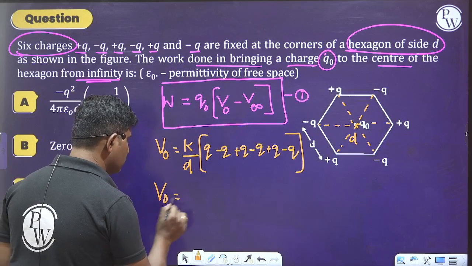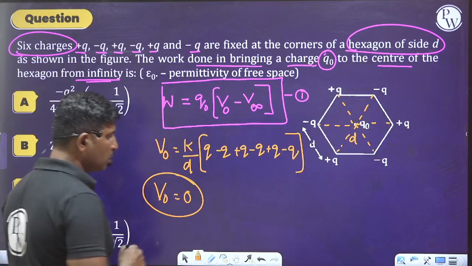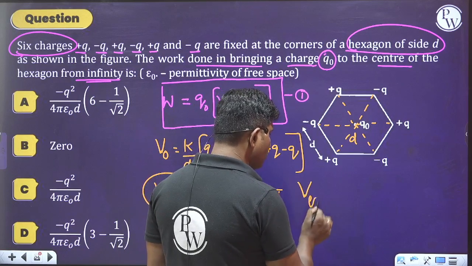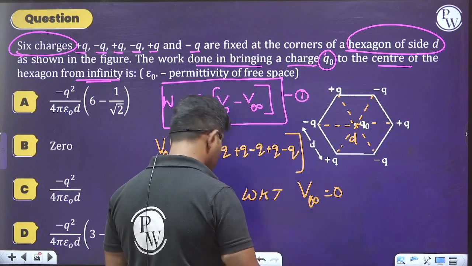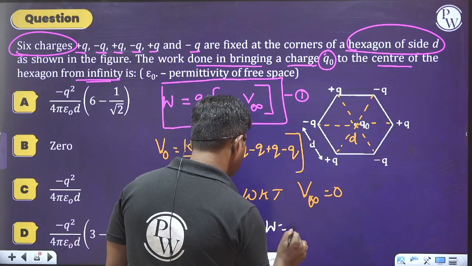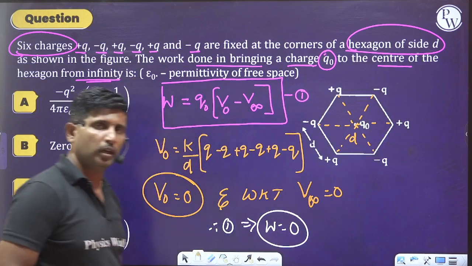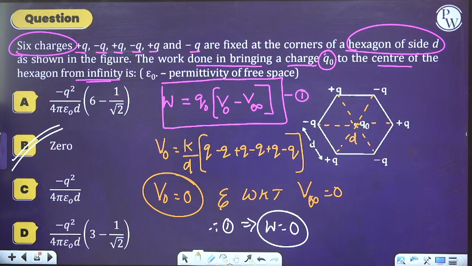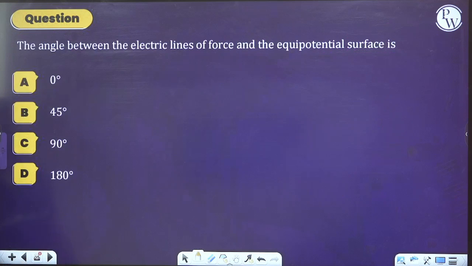Therefore, V at the center is equal to 0, and we know that V at infinity is also equal to 0. Therefore equation 1 implies work done must be equal to 0. Hence we can select option B as the right answer. Okay, I hope you understood this question clearly. So move on to the next one.